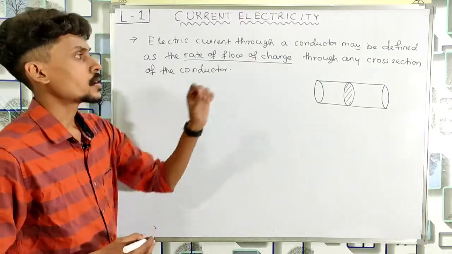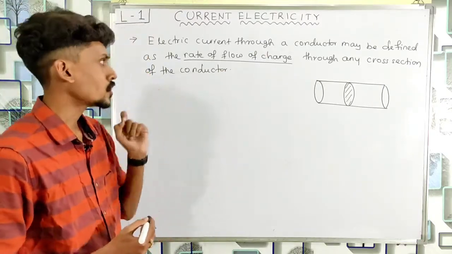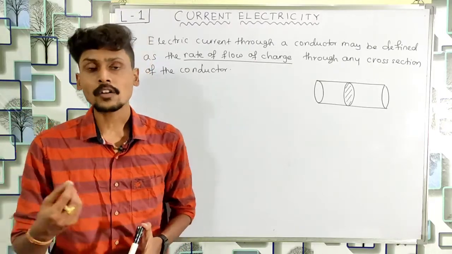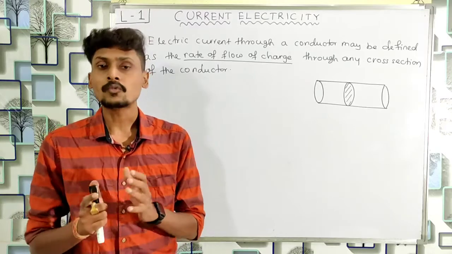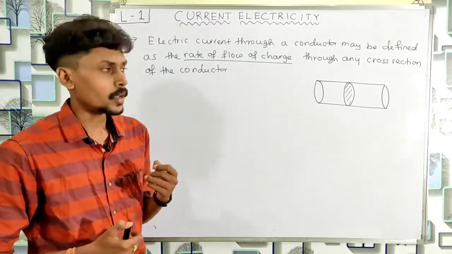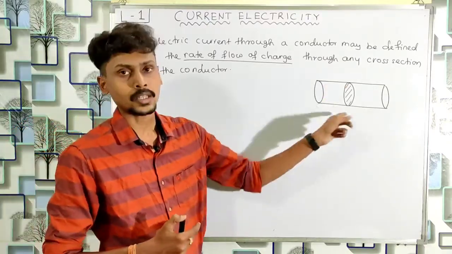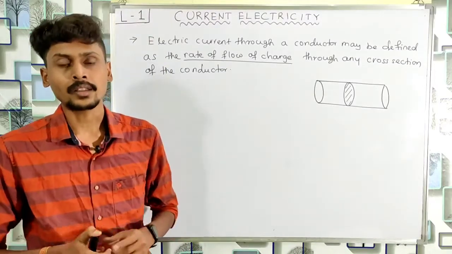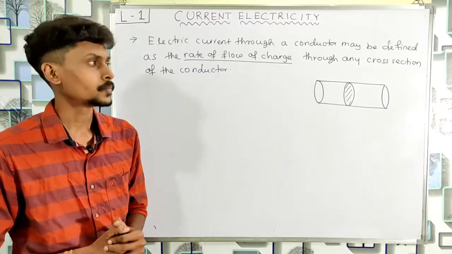Electric current through a conductor may be defined as the rate of flow of charge through any cross section of the conductor. So what is the meaning of rate of flow of charge? It means the amount of charge flowing per unit time or per second. So I will calculate what is the total amount of charge flowing through this cross section in 1 second. So that is the value of the electric current. The amount of charge flowing in 1 second will give you the electric current.